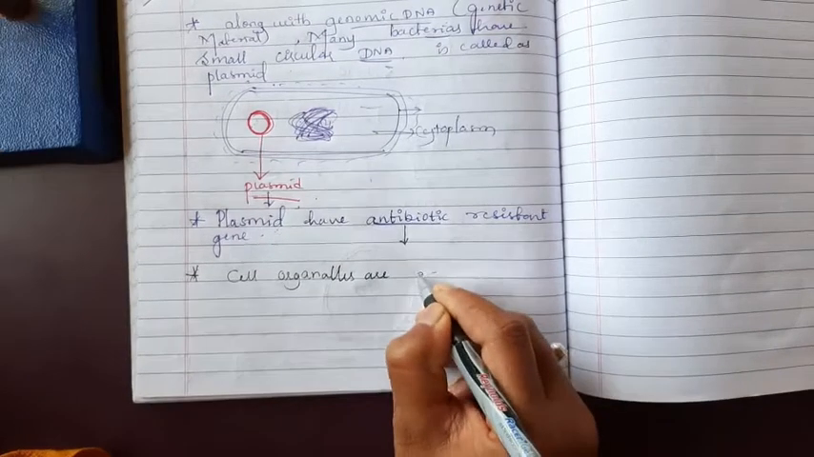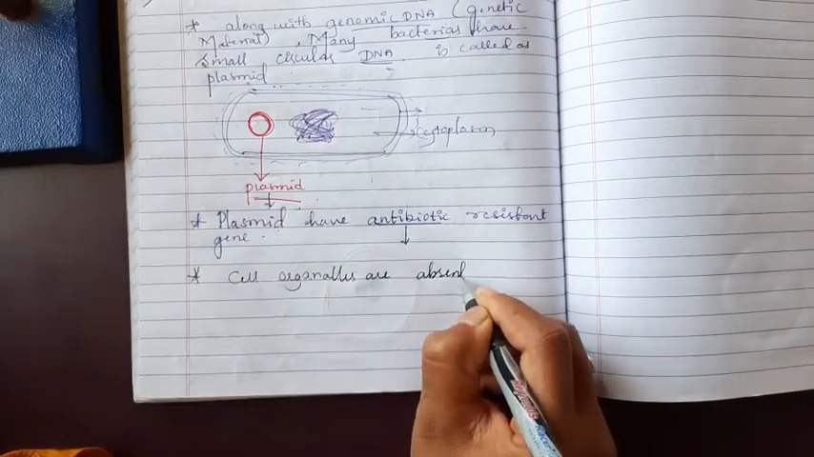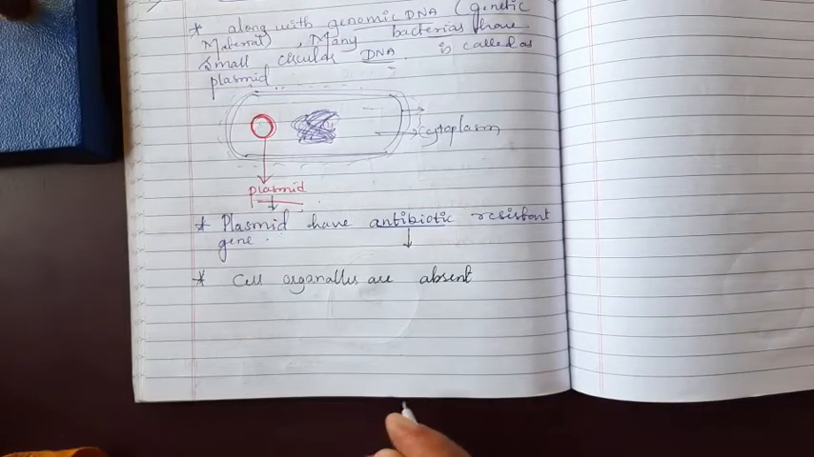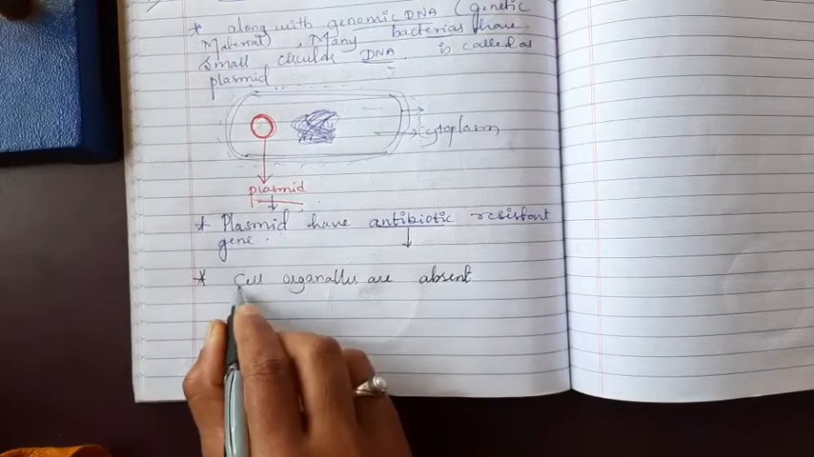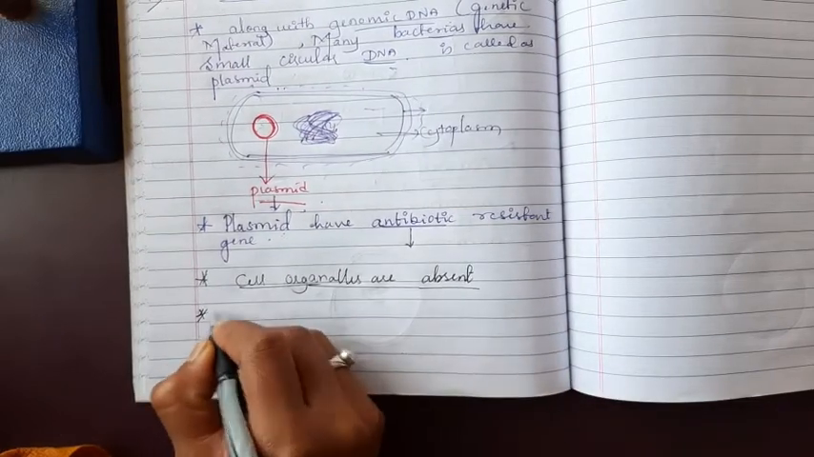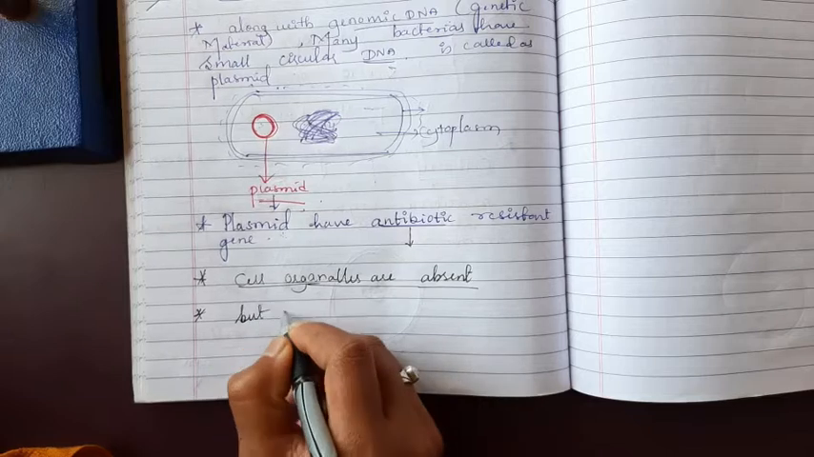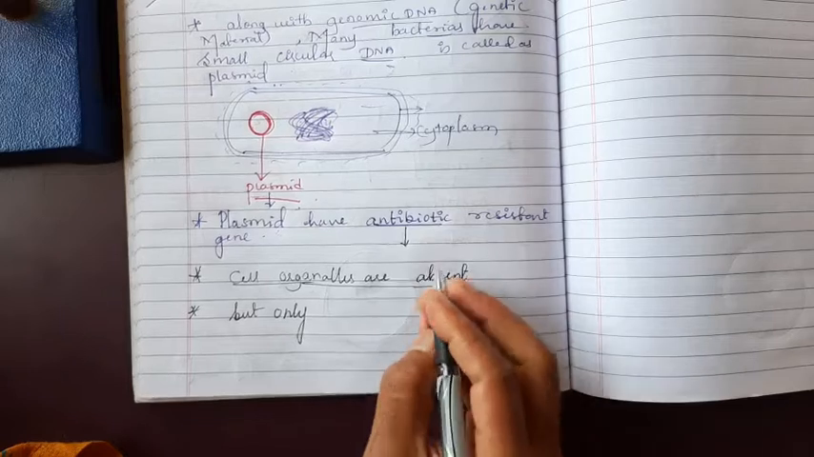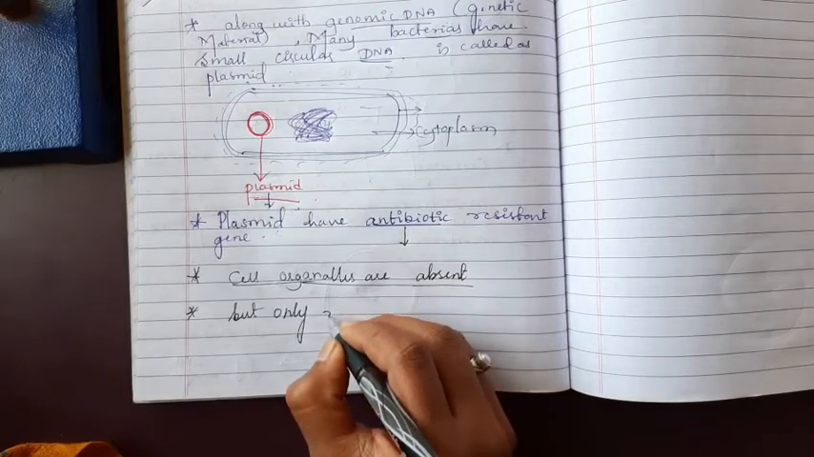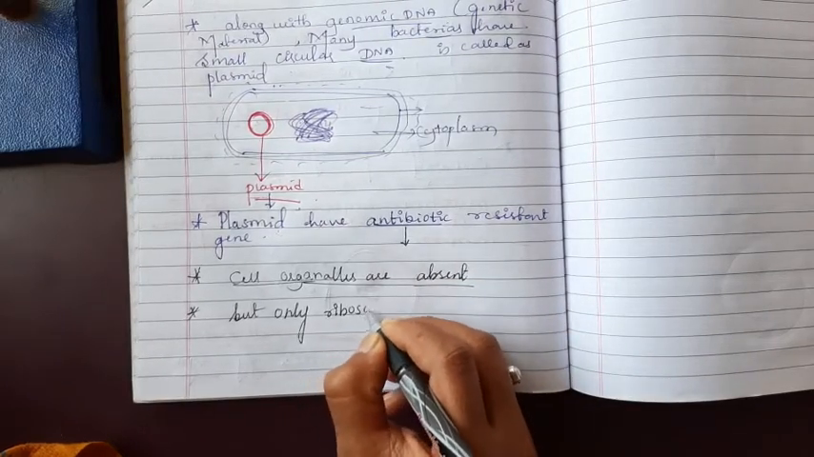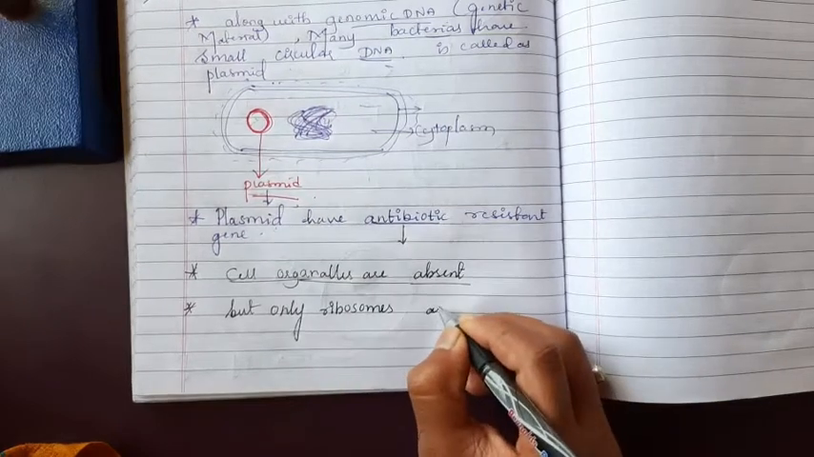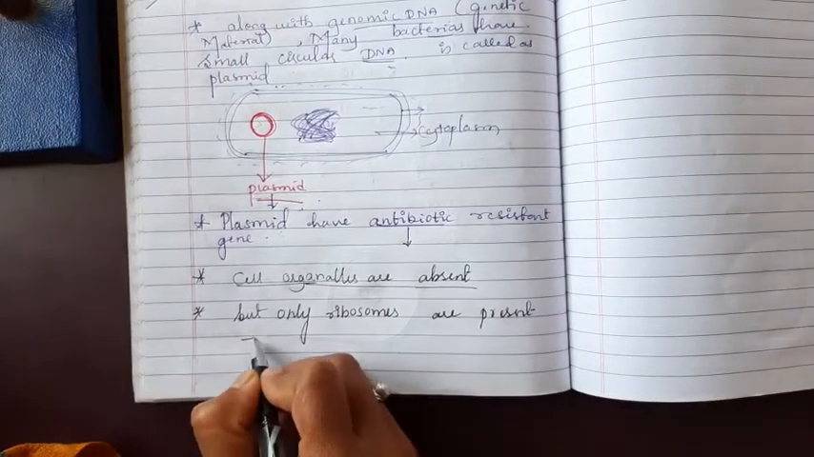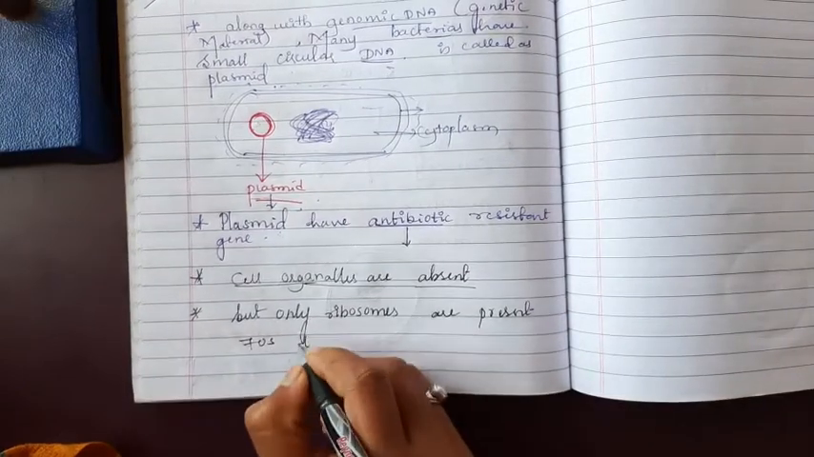Cell organelles are completely absent in the prokaryotic cell. But I said cell organelles are absent, only one cell organelle is present, that is the ribosome. Only ribosomes are present, that is the 70S type.